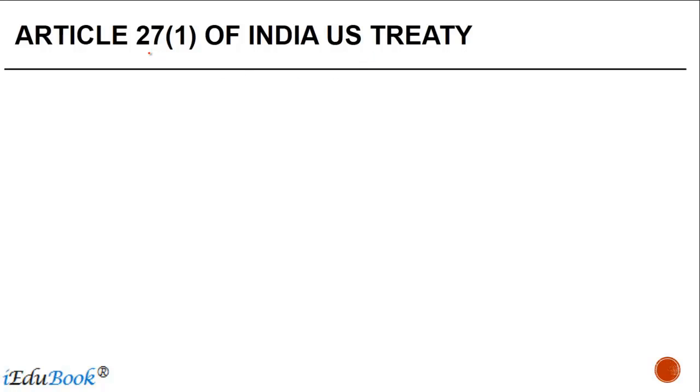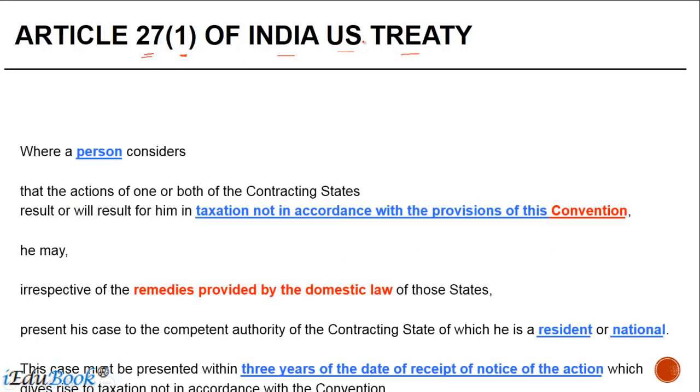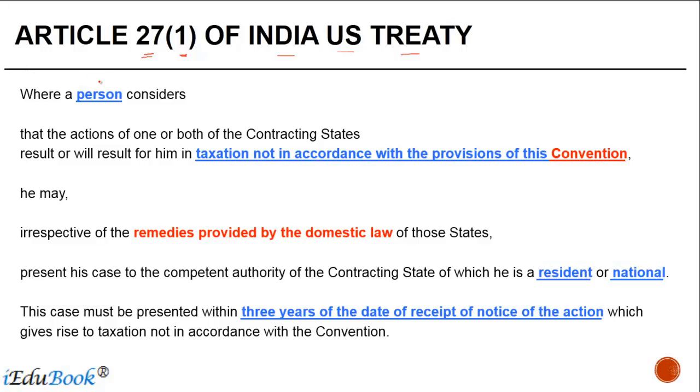Let us look at Article 27, Paragraph 1 of the India-USA Treaty, where a person considers. Now, the use of the word "a person" indicates that even though the issue might be common, the application for MAP has to be made by the company. It cannot be by a group of people, right?